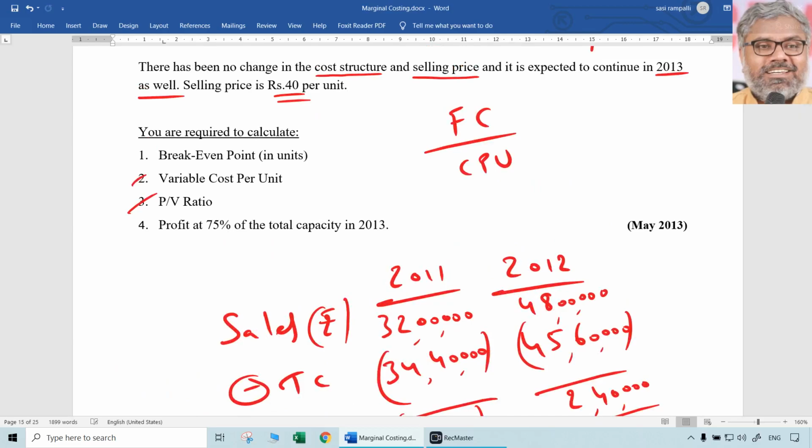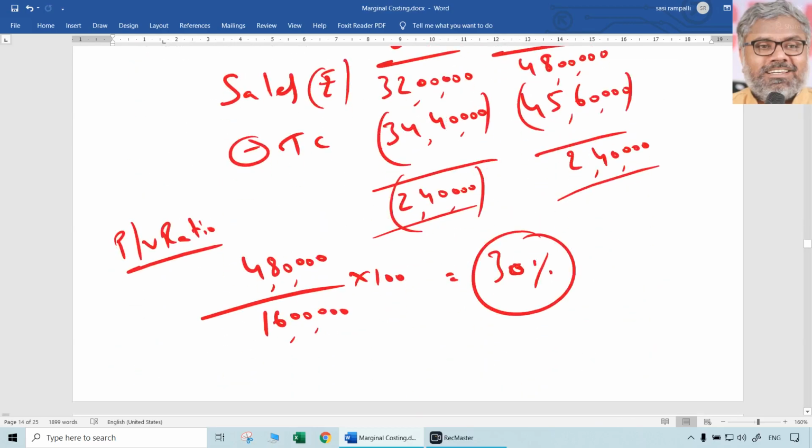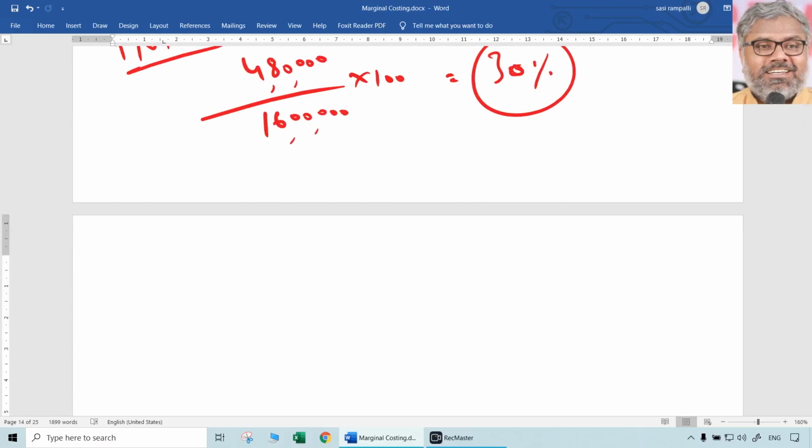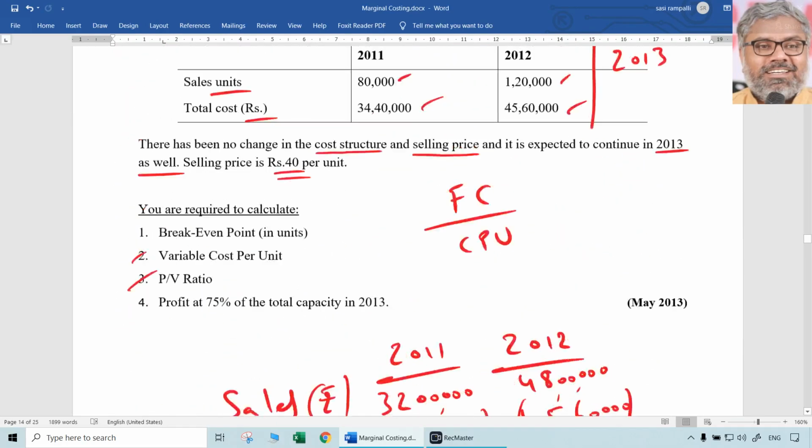Variable cost per unit. I think that is easier. You know the formula for that also. What is variable cost per unit? That will be change in the total cost divided by change in number of units.